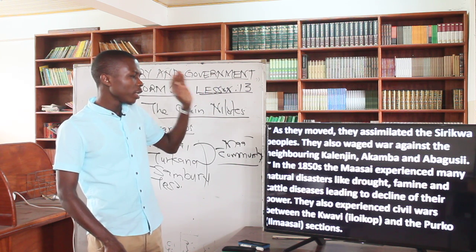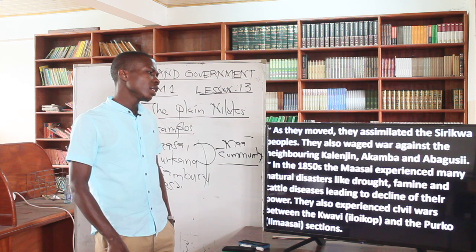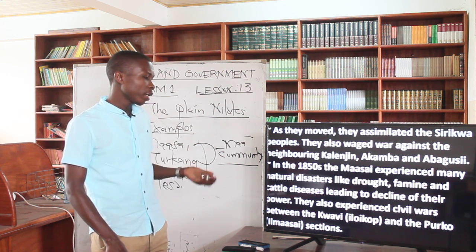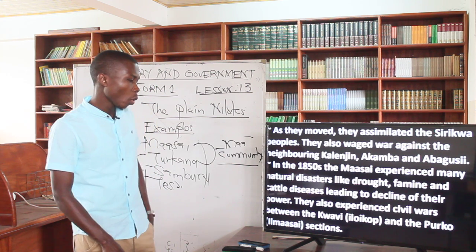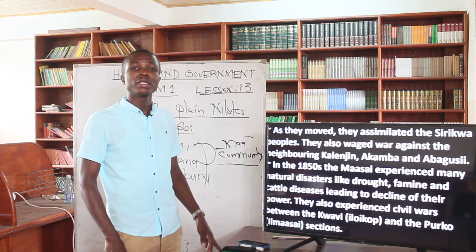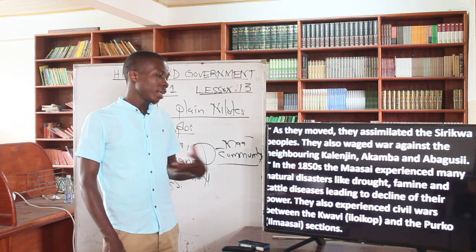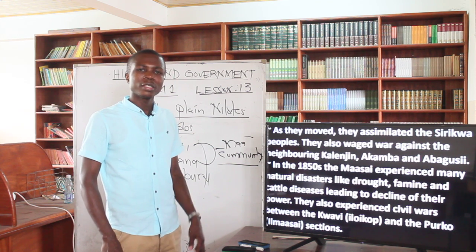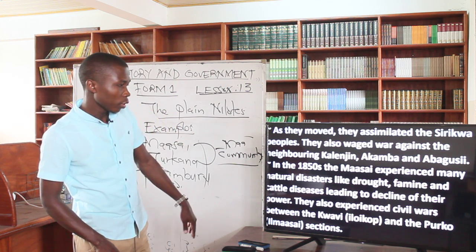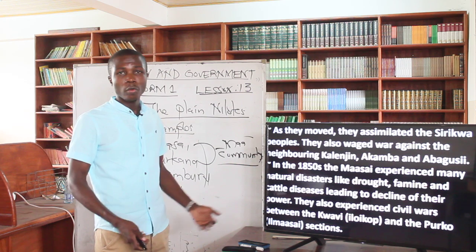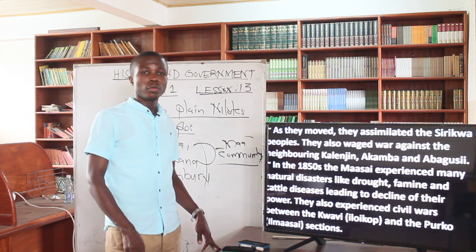So, then the next, in 1950, the Maasai experienced many natural disasters like droughts, famine, cattle diseases, leading to the decline of their power, and also they experienced civil war between the Kwabi and the Purko. These were the groups within the Maasai that were in the civil war for a very long time. So because of that, their prowess, their power decreases because of these diseases, etc. You can be asked, what are the reasons that made the power of the Maasai communities to decline? We talk about these diseases, we talk about the civil war between the Purko and Kwabi, within Maasai.